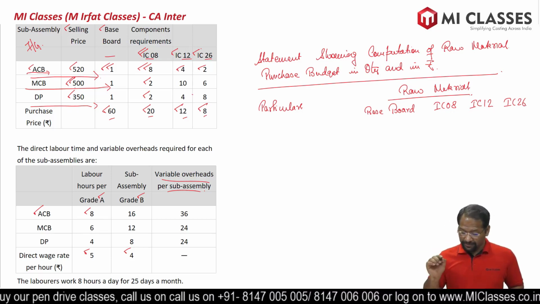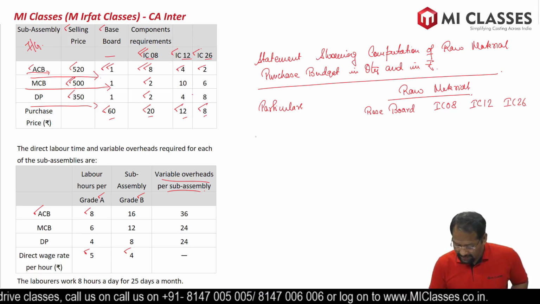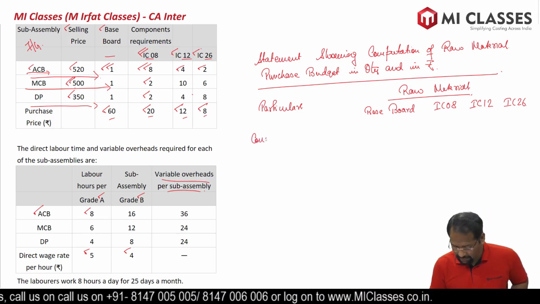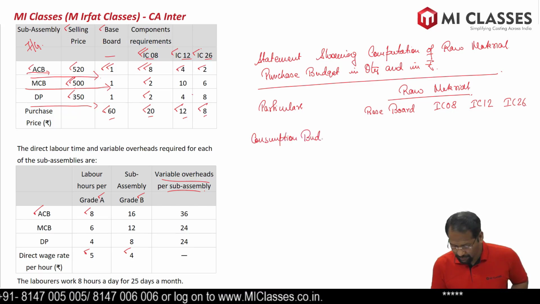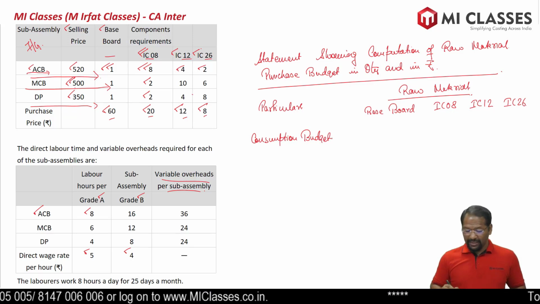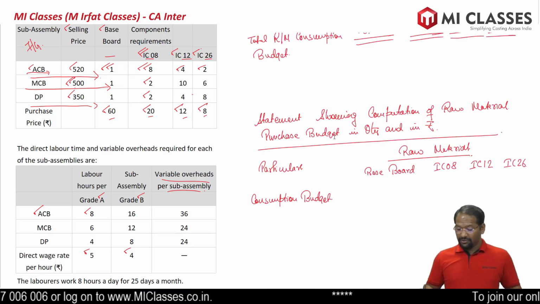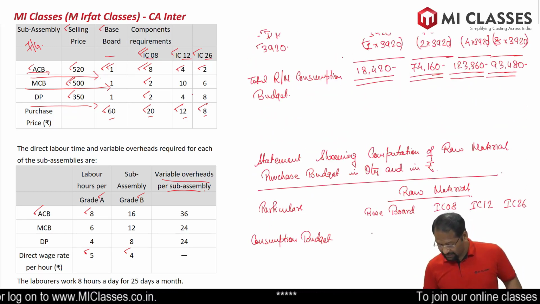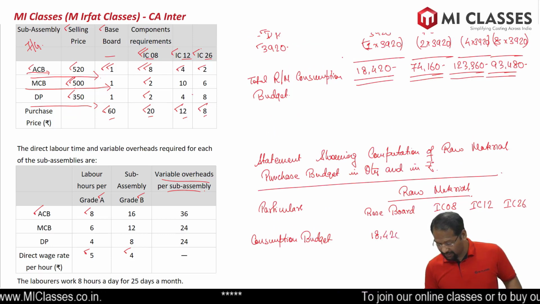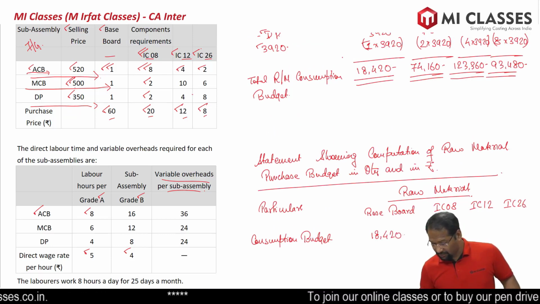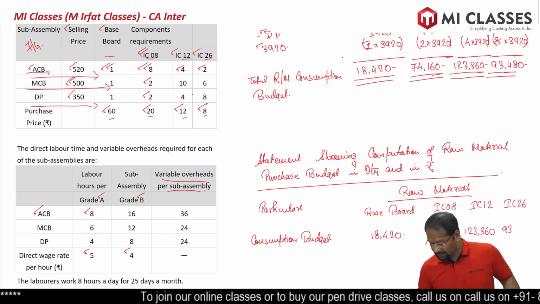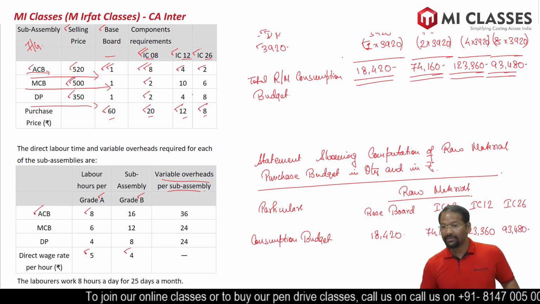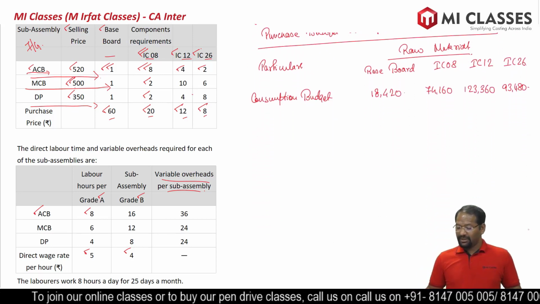First one, consumption budget. We have already calculated the consumption budget above. Let's copy that data: 18,420, 74,160, 1,23,360, and the last one 93,480.